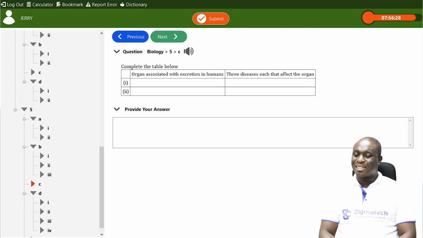So let's look at the first one, kidney. Let's look at diseases that affect the functioning of the kidney. Number 1 is the kidney stone. Kidney stone is actually an outgrowth that occurs within the tubules of the kidney. And this outgrowth makes urination difficult, passing out of urine, and it also causes pains. Treatments can also be administered to help anyone that is having such an issue.